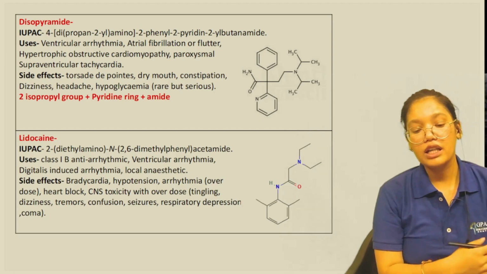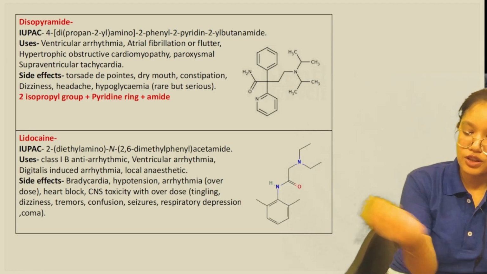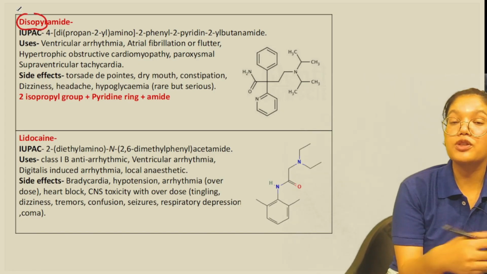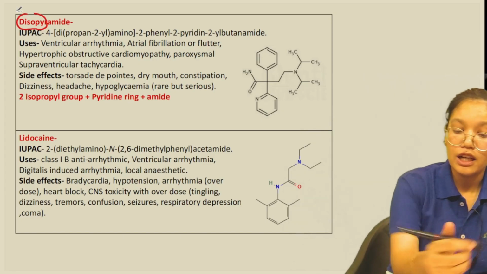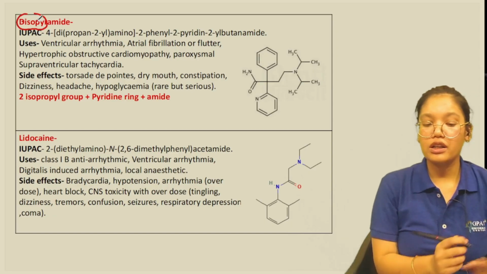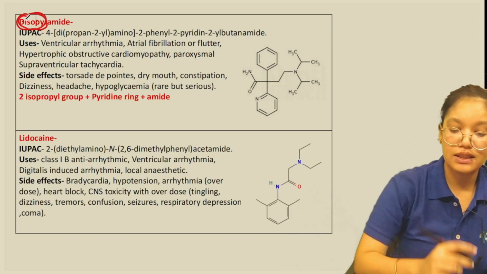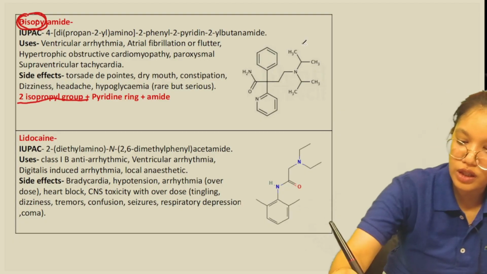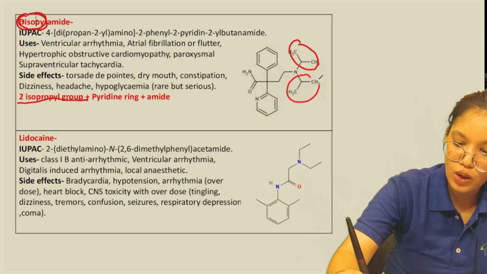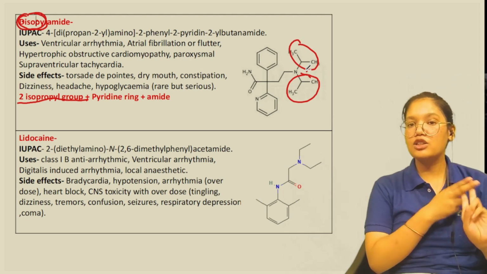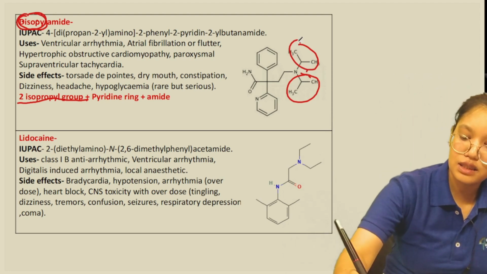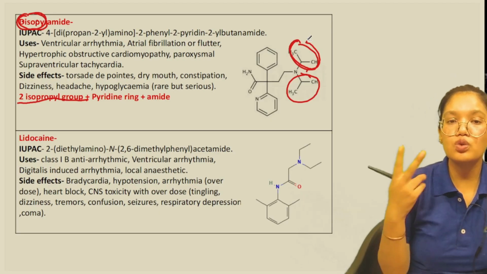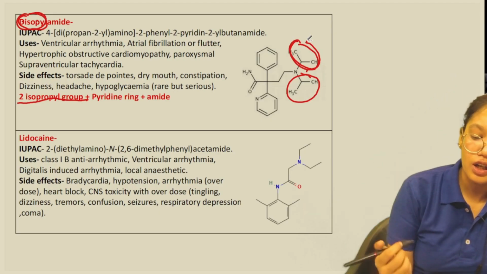disopyramide. Now if we look onto its structure, we have two isopropyl groups. From its name we can say, from di-iso-pyr, it has two isopropyl groups. Where are these? Here, the two isopropyl groups. Di means 2, iso means this pattern, and propyl. We have two isopropyl groups in its structure.